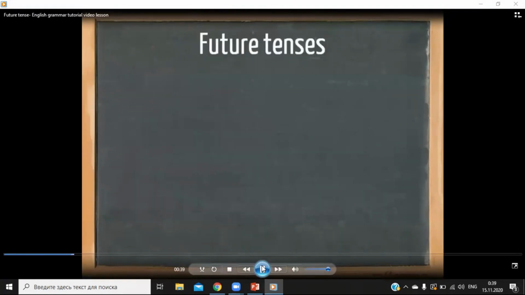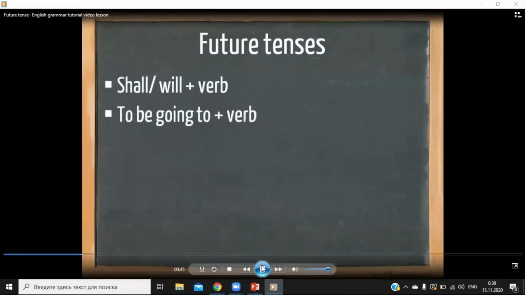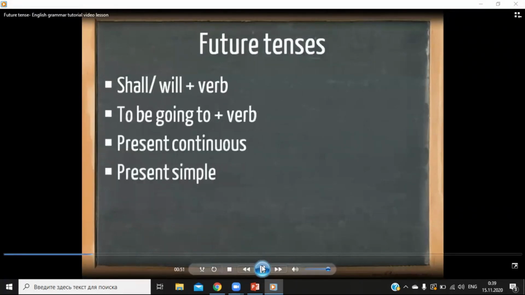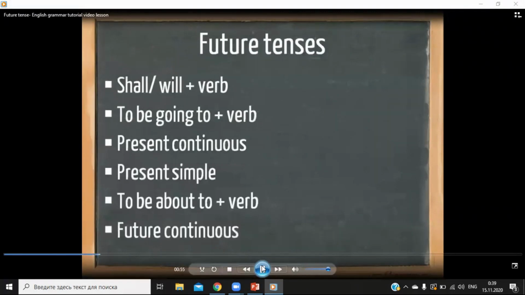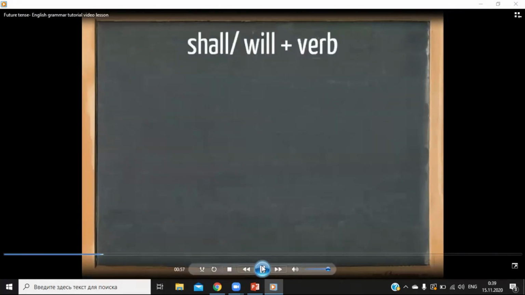The most commonly used future tenses are shall and will plus the base form of the verb, to be going to plus the base form of the verb, the present continuous, the present simple, to be about to and the base form of the verb, and the future continuous. Let's look at shall and will plus the base form of the verb.